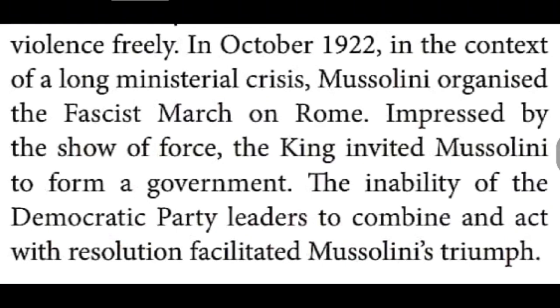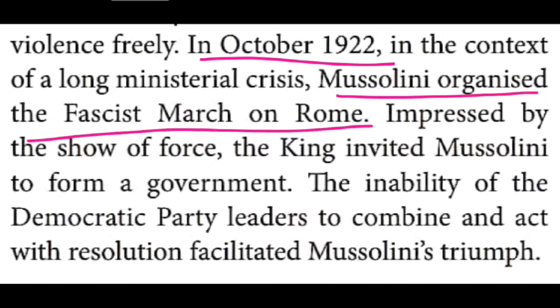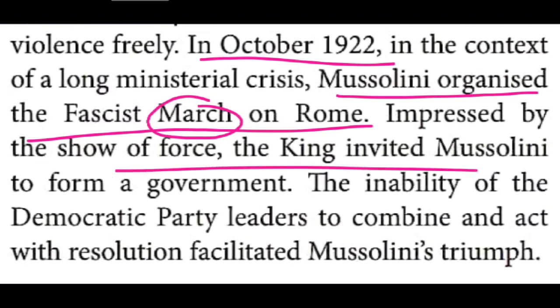In your book it is given that the Fascist Party organized a march, a procession like a parade, towards Rome. The Rome king, Victor Emmanuel II, warmly welcomed them.